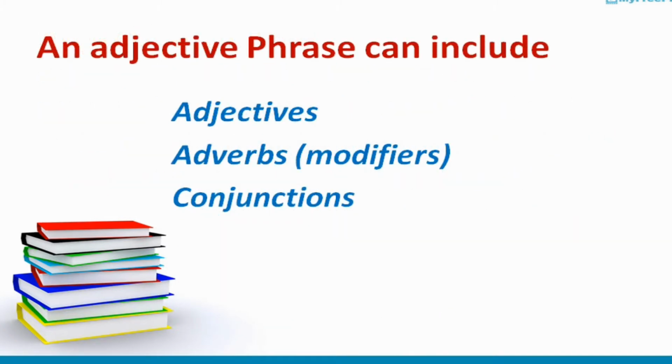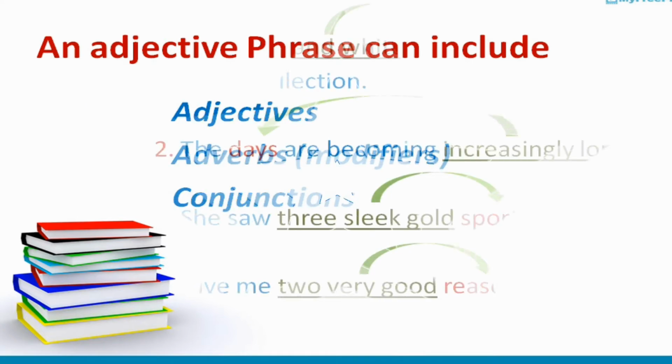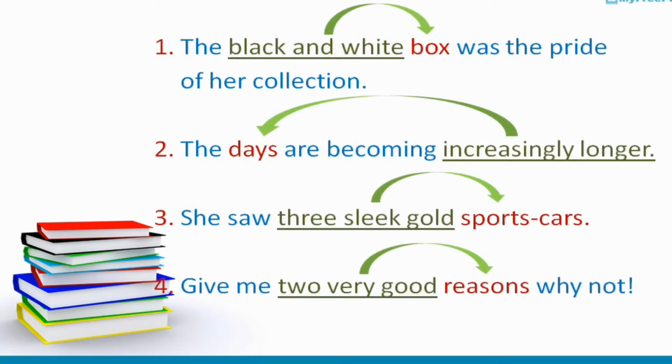An adjective phrase can include adjectives, adverbs as modifiers, and conjunctions. Here are some examples of adjective phrases. Number 1, the black and white box was the pride of her collection. In this sentence, the adjective phrase is made up of two adjective words connected with a conjunction, and this adjective phrase describes the noun box. So that's why it is called an adjective phrase.